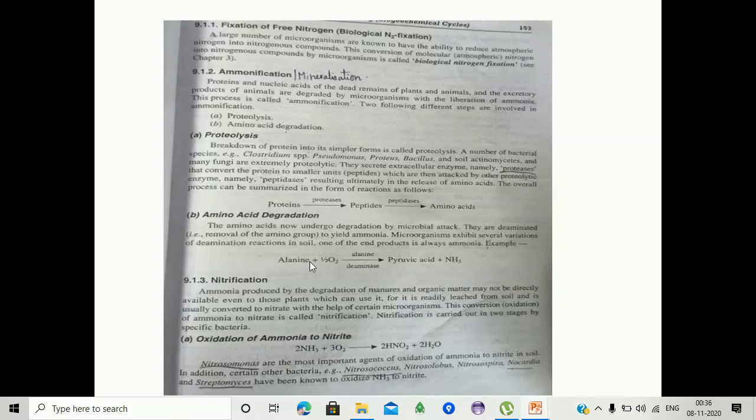In the presence of bacteria, Nitrosomonas are the most important agents of oxidation of ammonia to nitrite in soil. In addition, certain other bacteria, Nitrosococcus, Nitrosolobus, Nitrospira, Nocardia and Streptomyces, have been known to oxidize ammonia to nitrite.